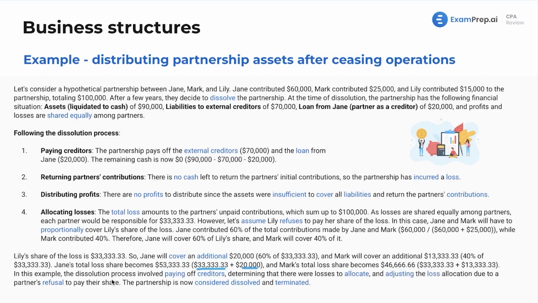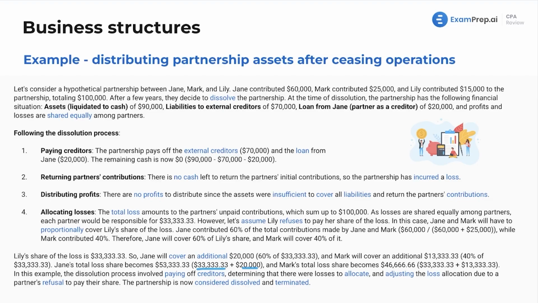In this example, the dissolution process involved paying off creditors, determining that there actually were losses to allocate, and adjusting the loss allocation due to a partner's refusal to pay their share. This is something you could see in a question. As such, you now know how to tackle it. The partnership is now considered dissolved and terminated. Good. Looking good.